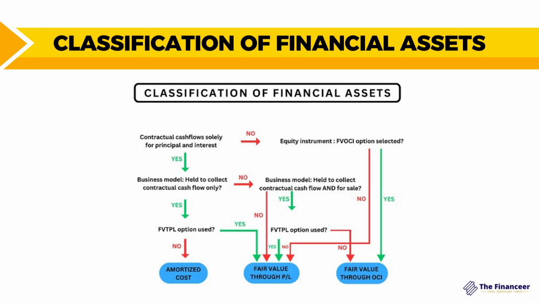What if the answer for the first test is yes, meaning that the contractual cash flow solely represents the principal and interest? But when it comes to the business model, it is not only to hold and collect the contractual cash flow, but to hold and collect the contractual cash flow and also for sale. So we have an option to classify this financial asset at fair value through profit or loss. So if you are going to use this option, it will be classified as fair value through profit or loss. And if you don't prefer using this option, in this case, you can classify it as fair value through OCI. So this is how to read this mind mapping and this visual, and how to classify the financial assets into one of the three categories based on the different scenarios.